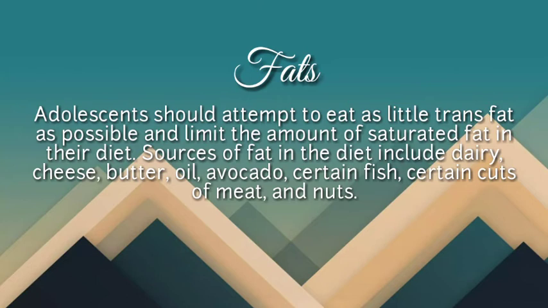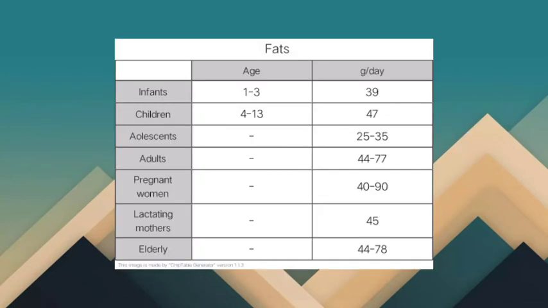Sources of fat in the diet include dairy, cheese, butter, oil, avocado, certain fish, certain cuts of meat, and nuts.